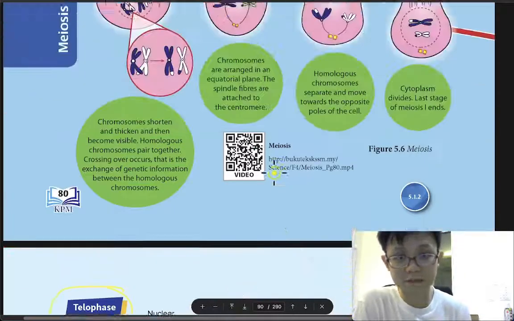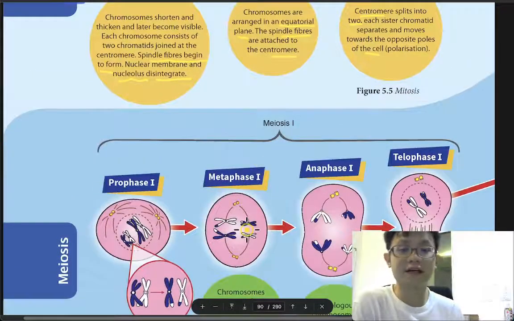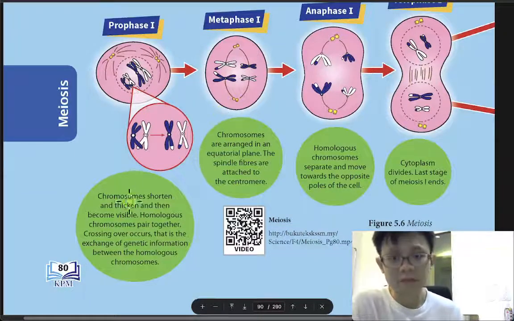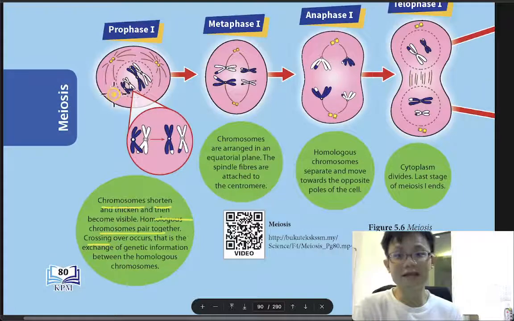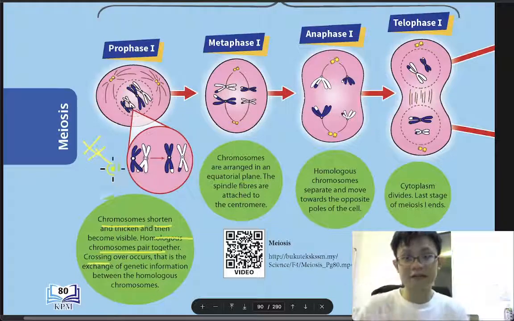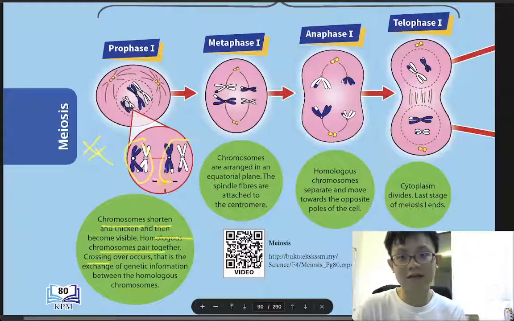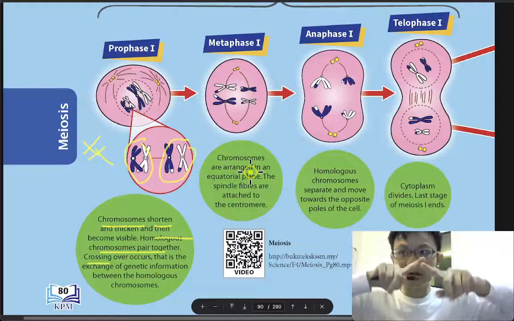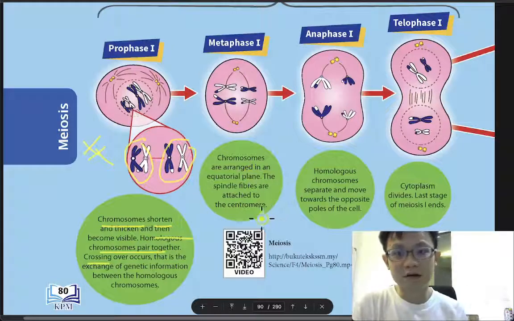It's a cell division. For meiosis, it is more difficult. Okay, let's look at meiosis. They can also ask you to label. Chromosomes shorten and thicken, homologous chromosomes pair together, crossing over occurs. Even if they are X and X, they touch together. So you can see that this one will become this one. Crossing over: the X and X will touch.